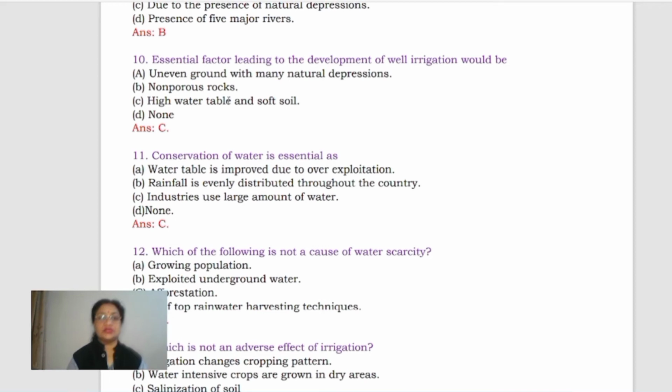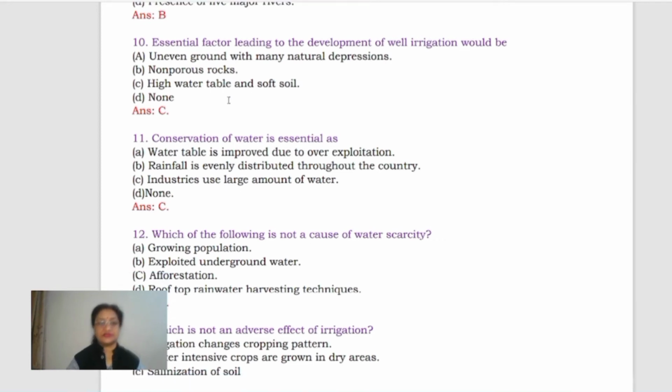No, it's not correct. Then next is non-porous rocks. Again, it's not correct. C is high water table and soft soil. Yes, exactly. This is required for the development of well irrigation in any area. Okay. And the D option is none. So C is the correct answer for this.